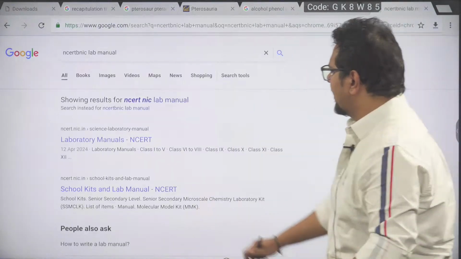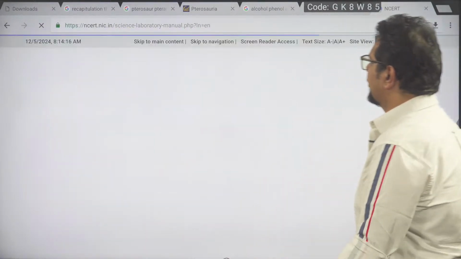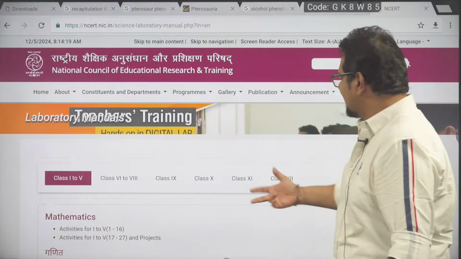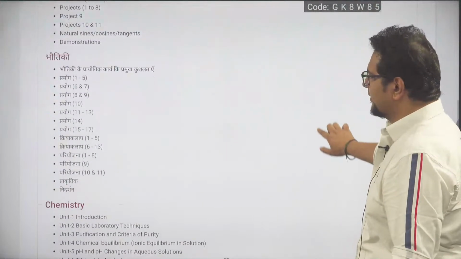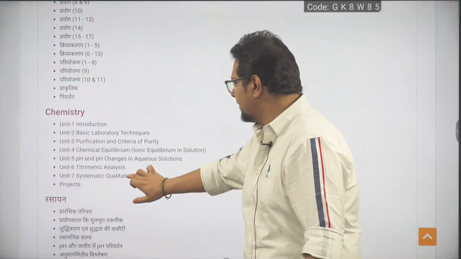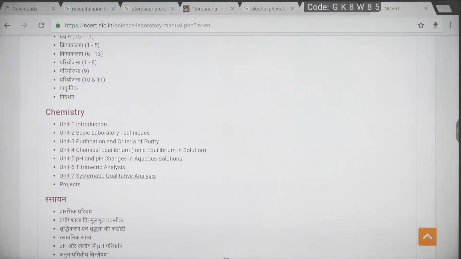So the NCERT laboratory manual here. In that, class 11 or 12, any class you open in chemistry, you will get systematic analysis, qualitative analysis.